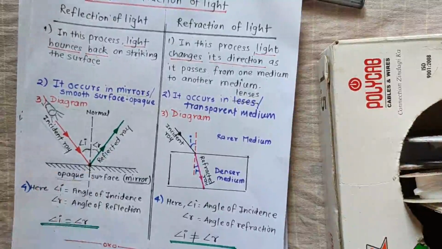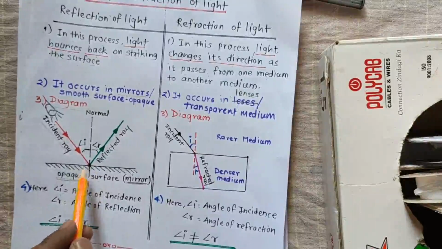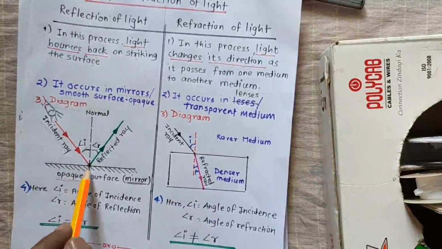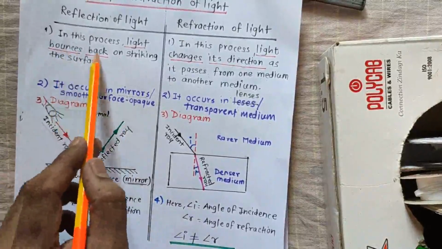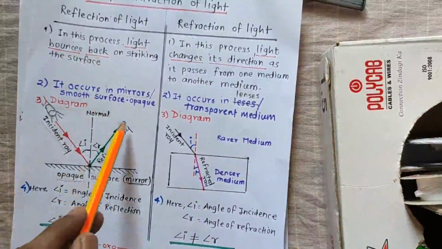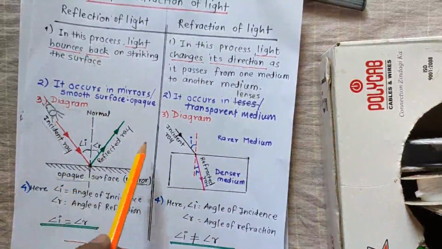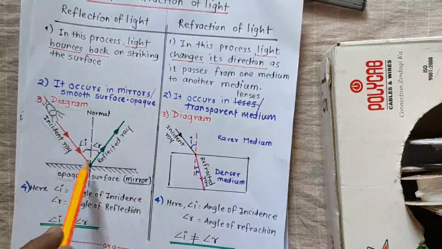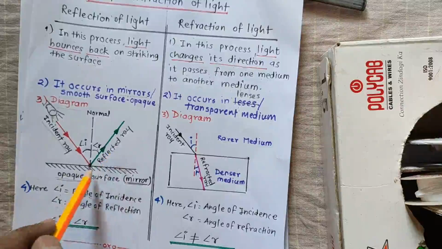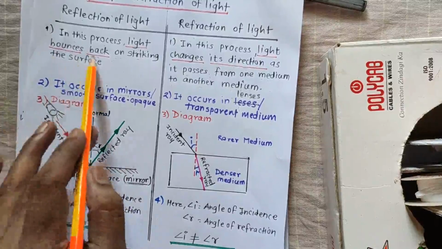That point we call the point of incidence. Please note it down. It is the point of incidence. On reaching the point of incidence, the ray bounces back. The line which we have drawn here bounces back and goes away from the opaque surface, but in another direction. That is totally dependent on the angle at which we hold the incident ray. So the reflected rays moving away from the opaque surface are bouncing back.